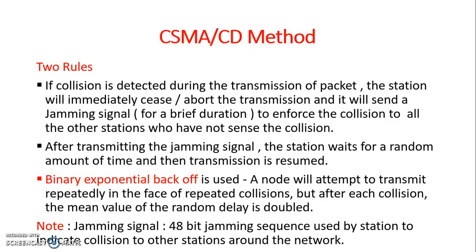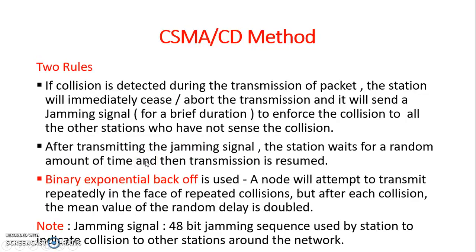Here the 2π means the minimum amount of time the station needs to listen to the channel to detect a collision. Here π is nothing but the maximum propagation delay in the network. After 15 retries excluding the original try, the packet will be discarded and the node will report the error. So this is the description which I have given now.